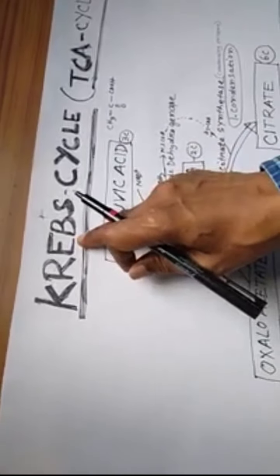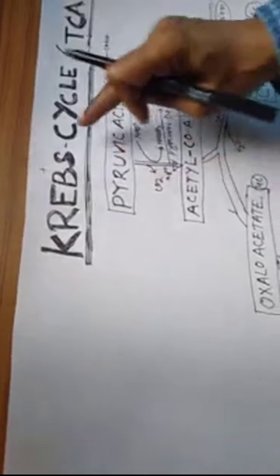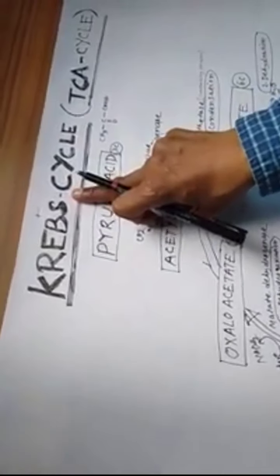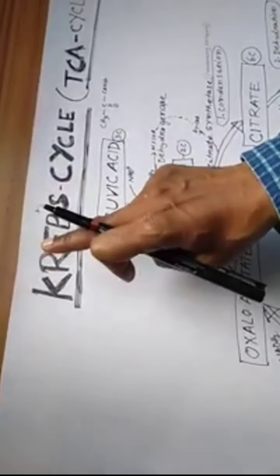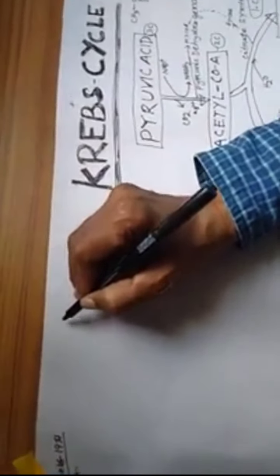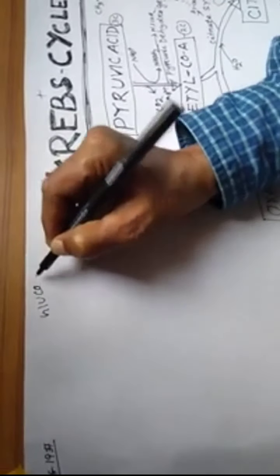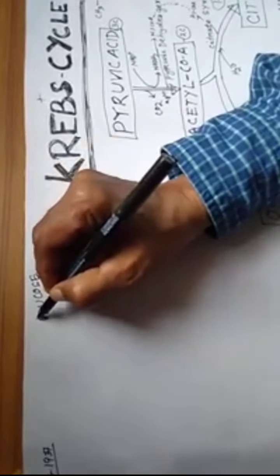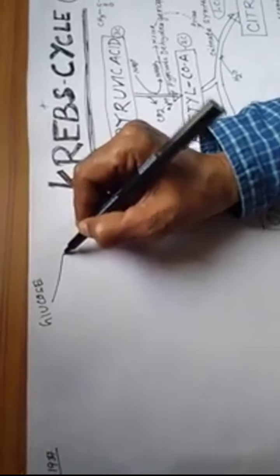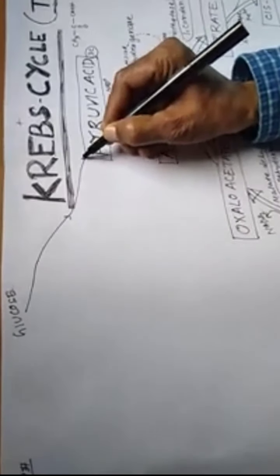It is named after Hans Krebs, 1931, and occurs in the matrix of mitochondria. First I have completed my topic on glycolysis, in which from one molecule of glucose, a 6 carbon compound, we get 2 pyruvic acid or 2 pyruvate.